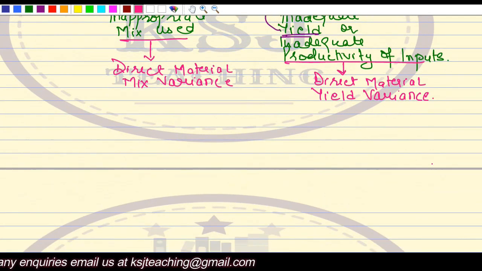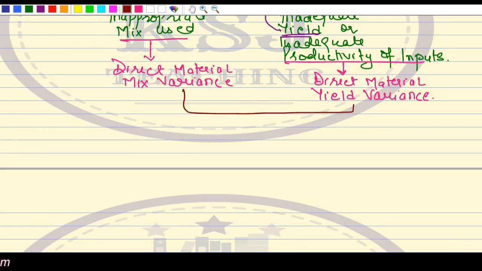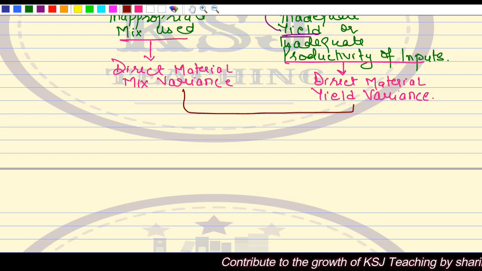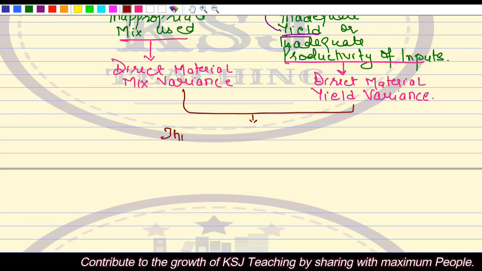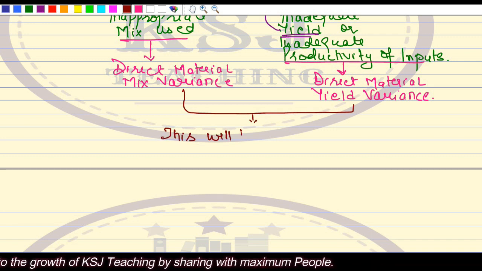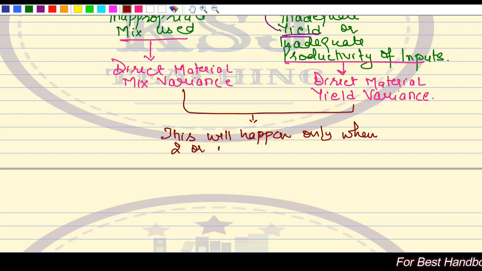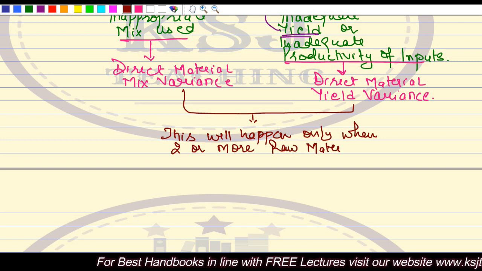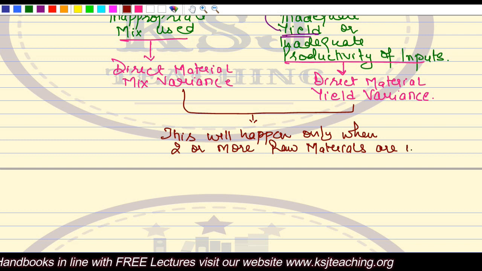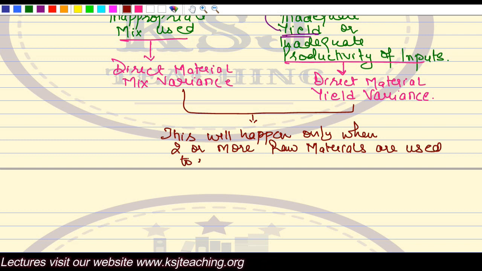But these two variances will result only if two or more raw materials are being used together in manufacturing.